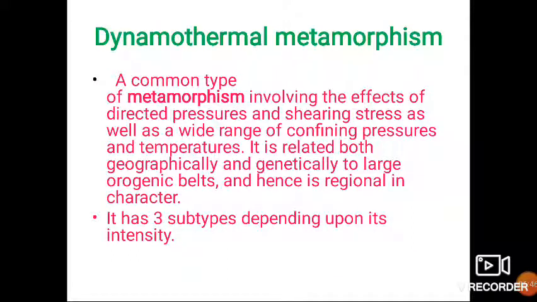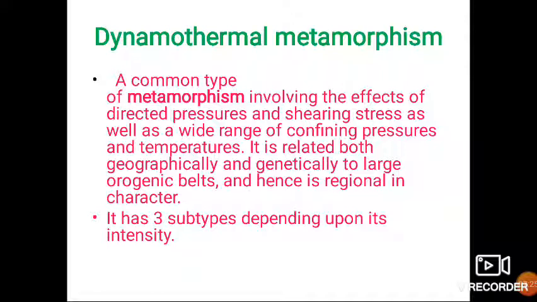Then the most important type of metamorphism is dynamothermal metamorphism. Here dynamo means pressure, thermal means temperature. Here both pressure as well as temperature are active factors. It involves the effects of directed pressure, stress and confining pressure, accompanied by temperature. It occurs over a geographically very large area, hence it is also called regional metamorphism.